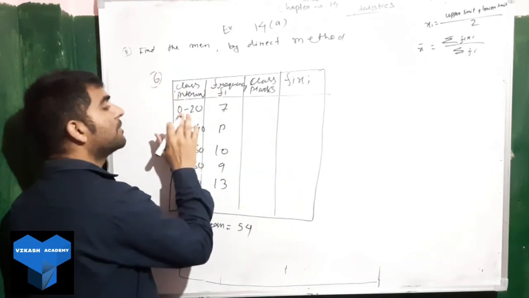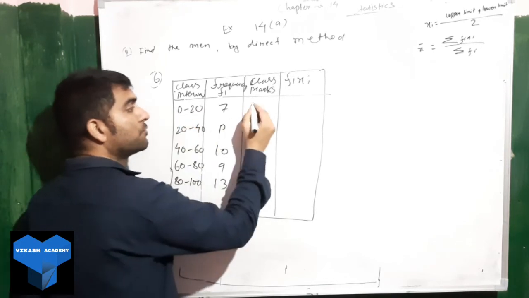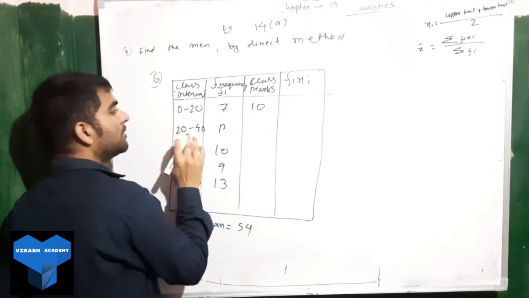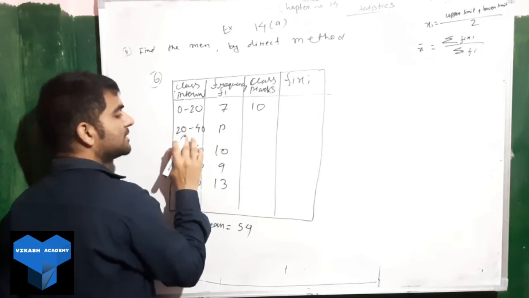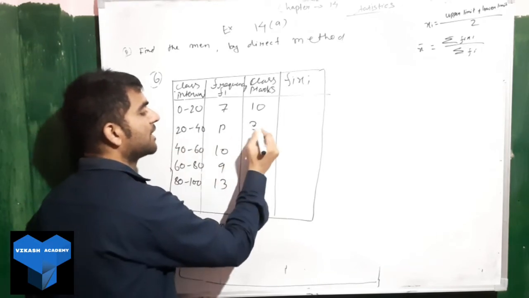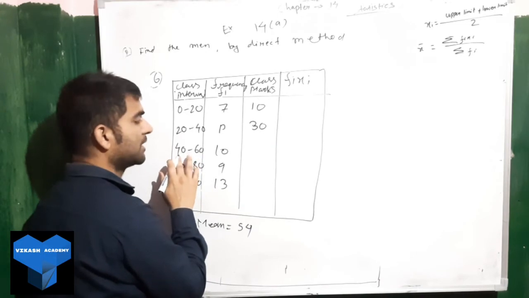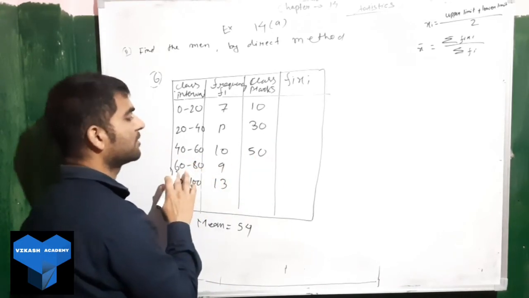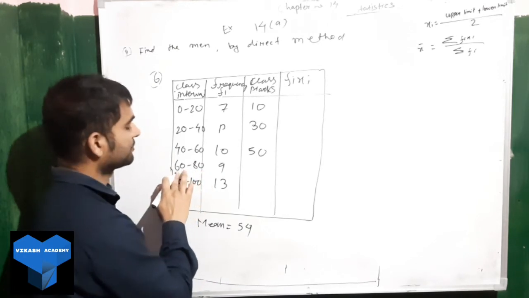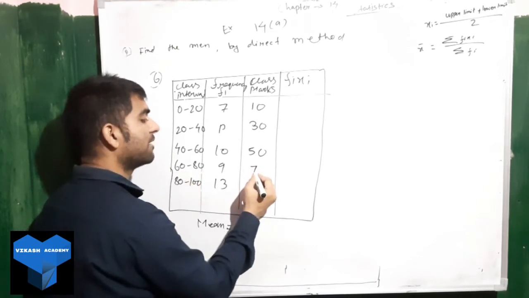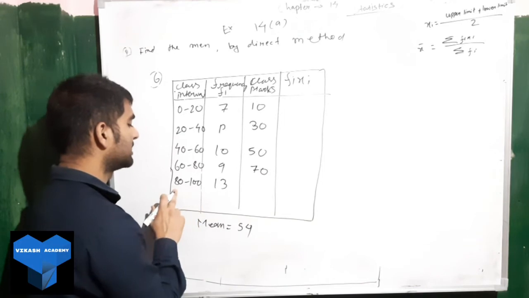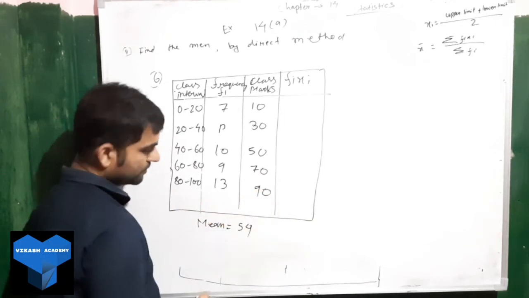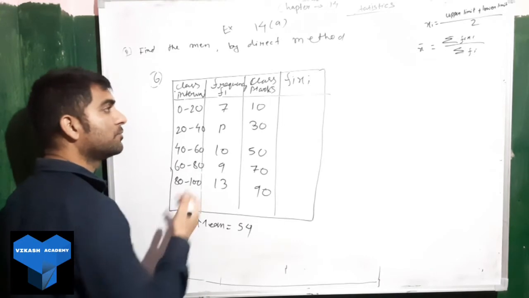So 20 plus 0 will be 20 divided by 2, 10. 20 plus 40, it will be 60. 60 divided by 2, we have 30. Next 60 plus 40, 100 divided by 2, it will be 50. Next 80 plus 60, 140 divided by 2, we have 70. Next 100 plus 80, 180, divided by 2, we got 90.